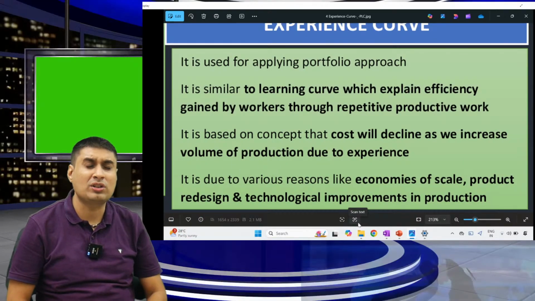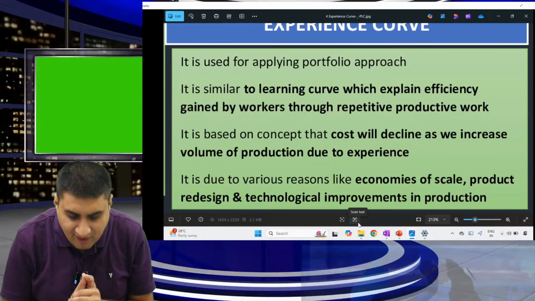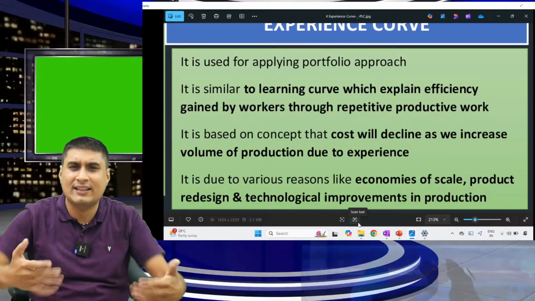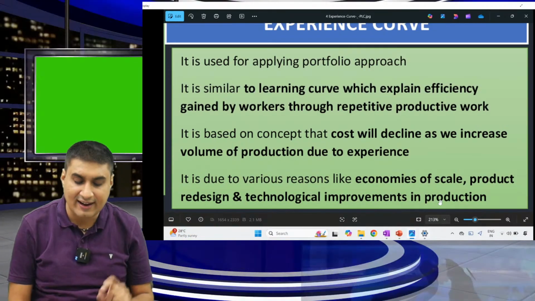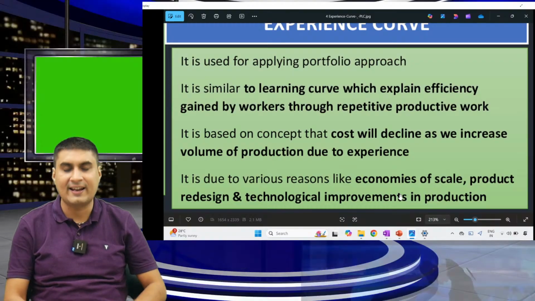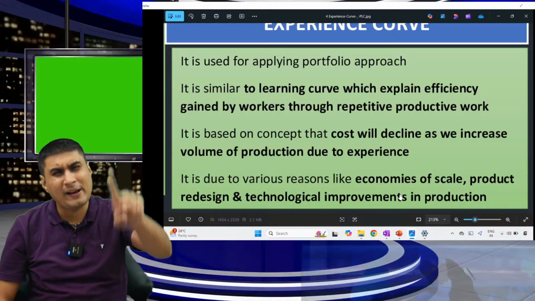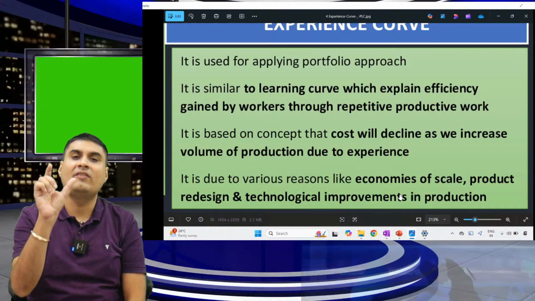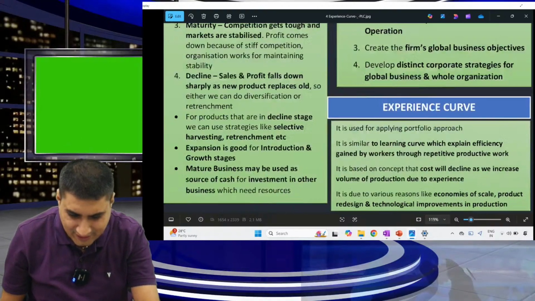Then why is Activa able to sell so cheap? Experience. Whenever you are experienced in a particular field, when you keep on working the same, your cost will decline as the volume of units grows. Why does cost decline? Due to economies of scale, product redesign, technology improvement. It's a big barrier for new people. New people can never enter an industry where experience benefit is there. Over. Nothing great, just read once.